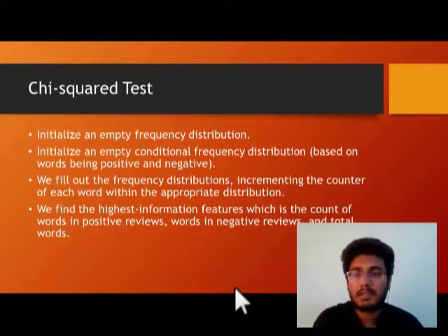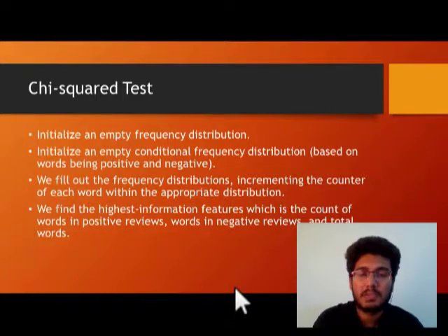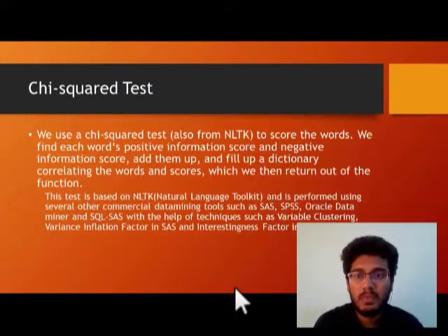Coming to the chi-square test, we initialize an empty frequency distribution along with an empty conditional frequency distribution, which is based on words being positive or negative. We fill out the frequency distributions, incrementing the counter of each word within the appropriate distribution. We find the highest information features, which is the count of words in positive reviews, words in negative reviews, and words in total. We use a chi-square test to score the words. We find each word's positive information score and negative information score, add them up, and fill up a dictionary correlating the words and scores, which we then return out of the function.